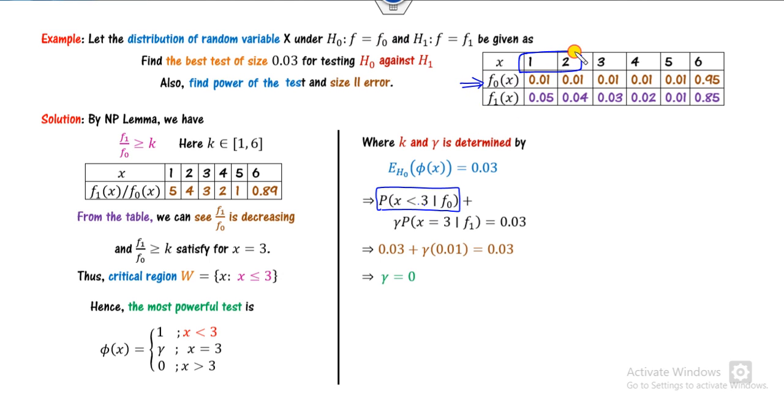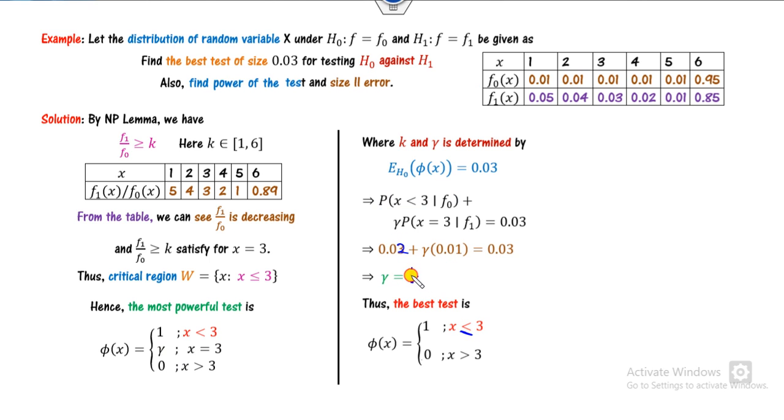That means these are the 2 cases, strictly less than 3. Less than 3 means f0 is 0.02. So this value is 1. If you solve them, it's 1, which lies between 0 and 1. So once gamma is there, you can substitute here. This is 1 also. You can write this as an equality, sorry, it's a 2. Once you solve them, it will be 1. So it can be written here.